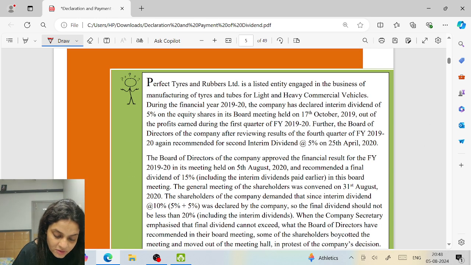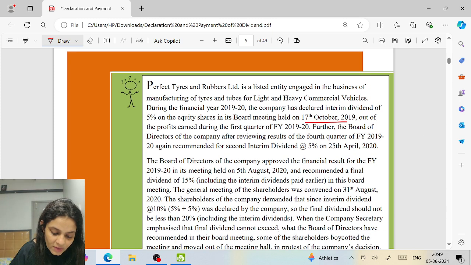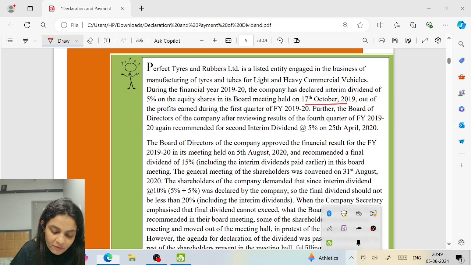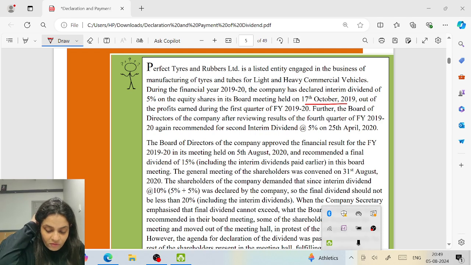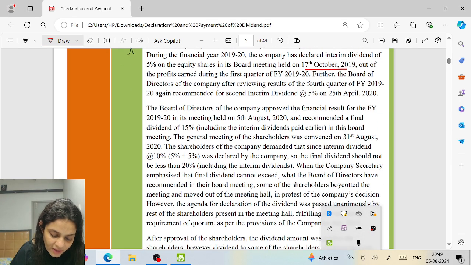Perfect Tires and Rubbers Limited is a listed entity engaged in the business of manufacturing of tires and tubes for light and heavy commercial vehicles. During the financial year, the company has declared interim dividend of 5% on the equity shares held on 17th October out of the profits earned in the first quarter. Further, the board of directors of the company, after reviewing the results of the fourth quarter, recommended a second interim dividend at the rate of 5%. The board of directors of the company approved the financial results for the financial year and recommended a final dividend of